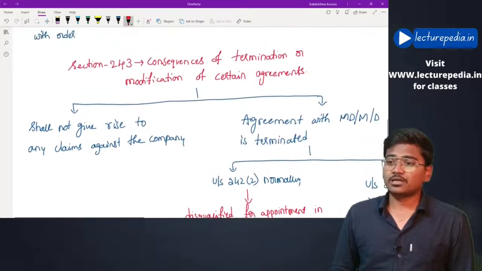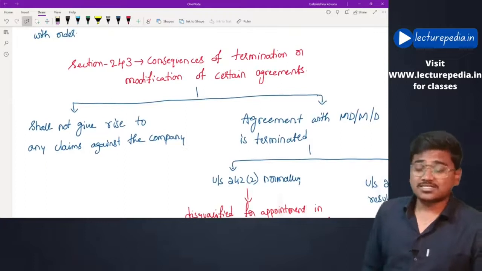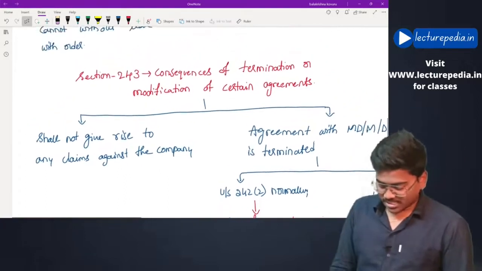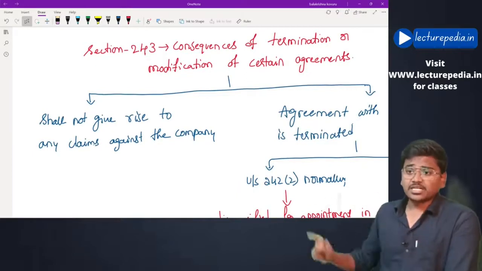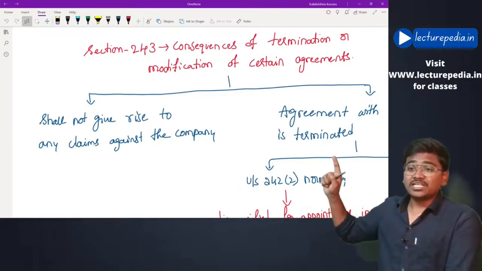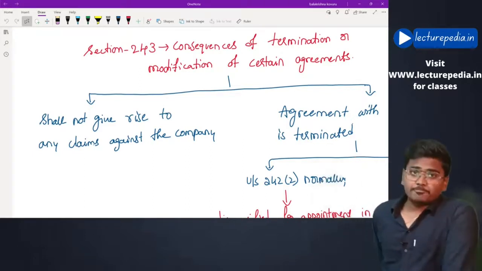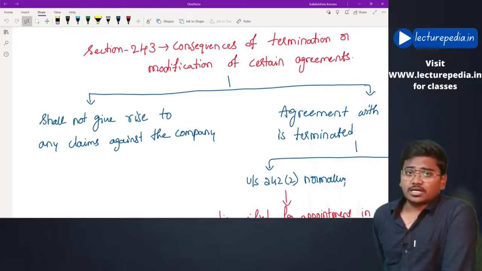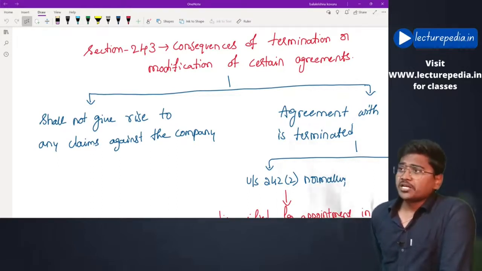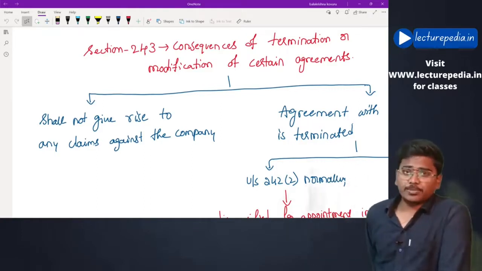See, consequence of termination or modification of certain agreements. The first consequence is that such a termination shall not give rise to any claims against the company. In the agreement, it might have been written that if the company terminates the agreement, it has to pay this much amount to the other party.